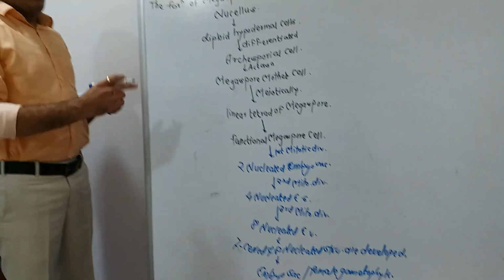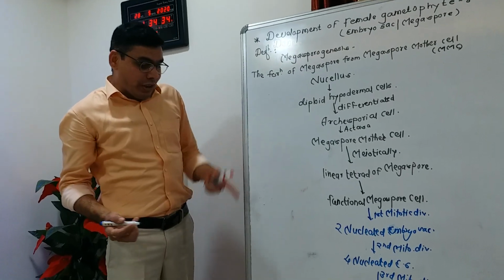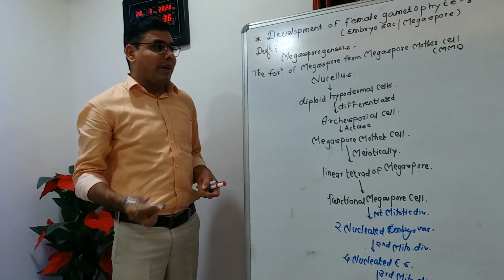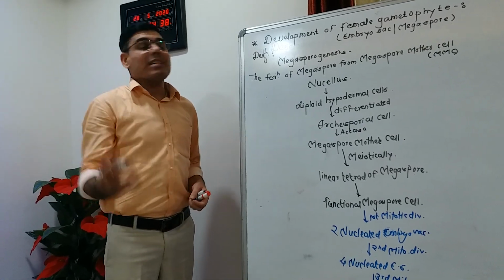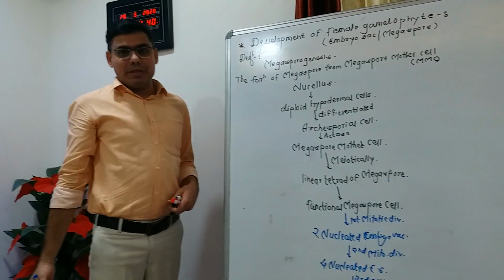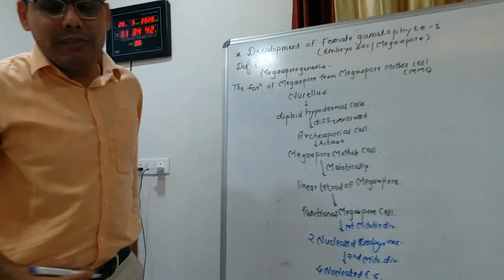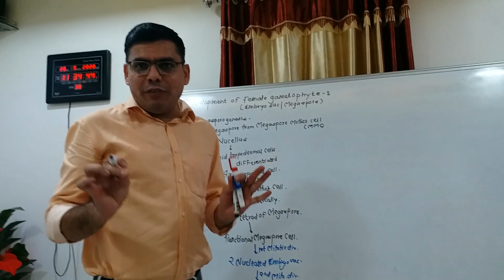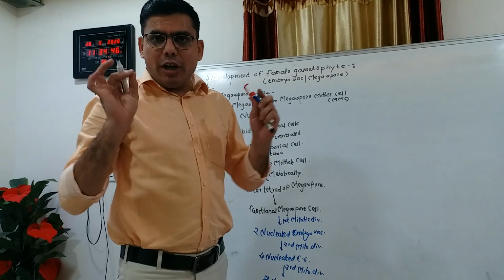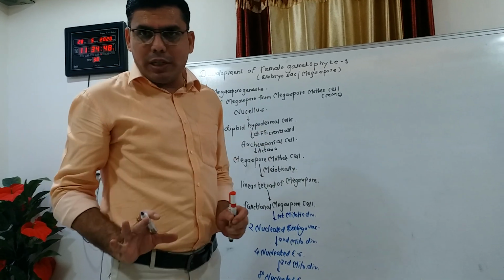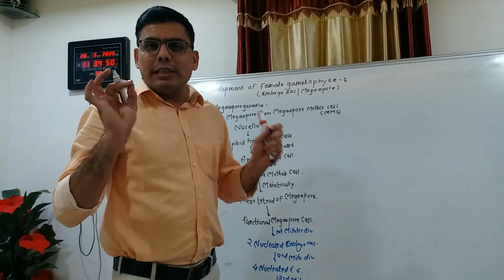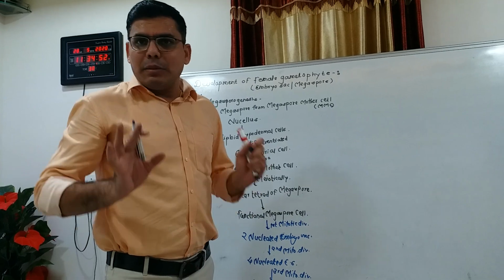Okay, so how the development of the embryo sac or female gametophyte takes place, we have studied in diagrammatic representation. You know very well that the development of the female gametophyte or embryo sac takes place in the nucellus. In the nucellus, the diploid hypodermal cells are present.